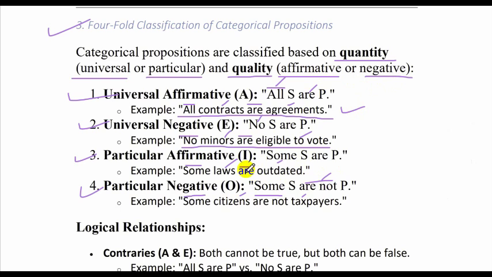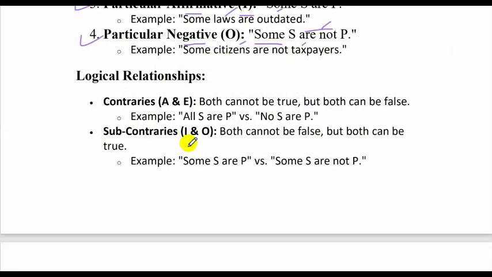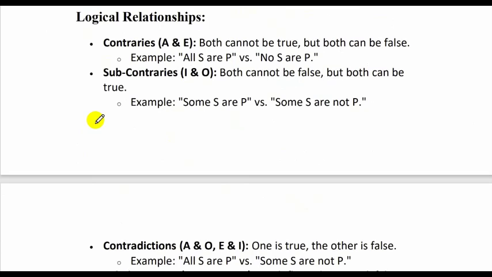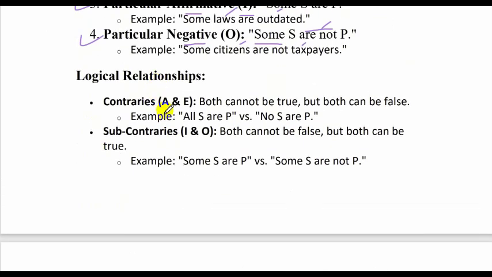Even no is also a negative sentence because we are denying it. Okay, let's move on to the next one, logical relationships. Now if you see the propositions A and E, this will be more clear when we look at the square chart, which I will show you in some time.